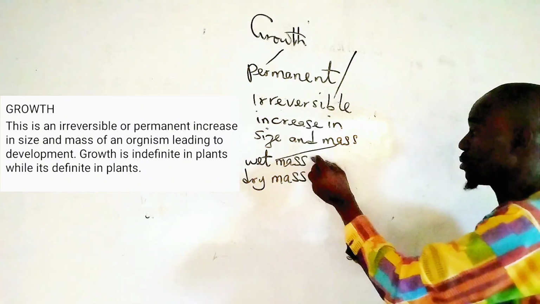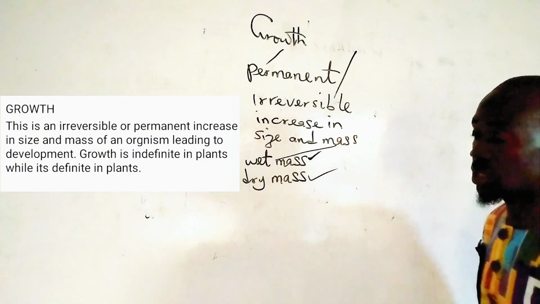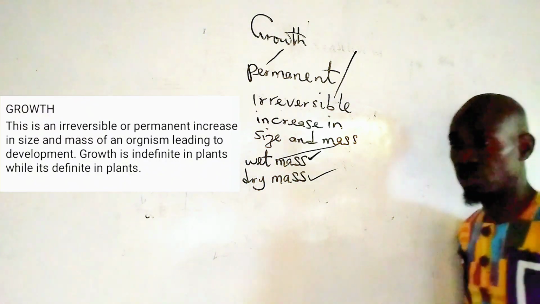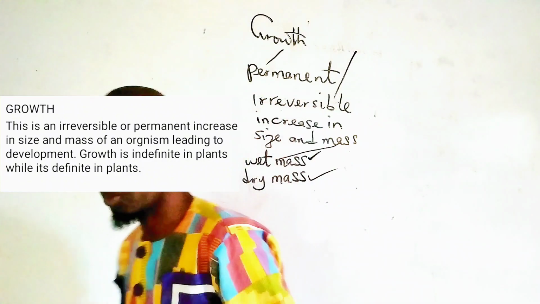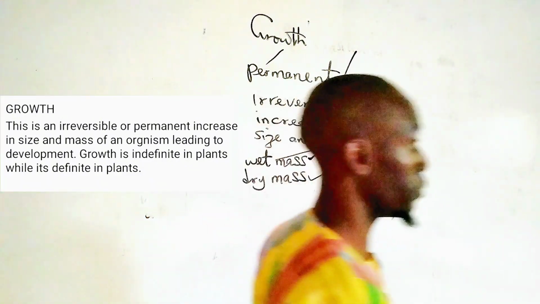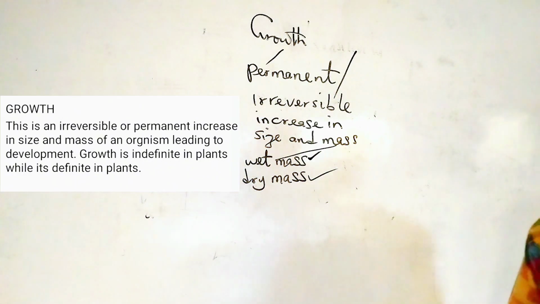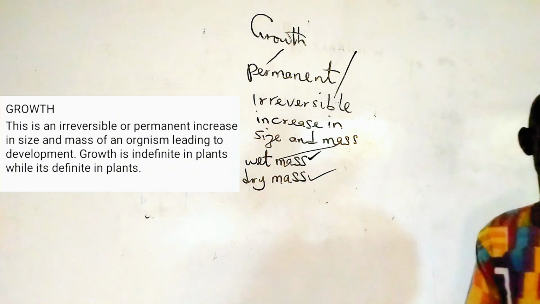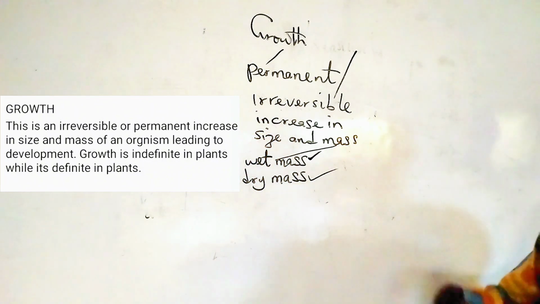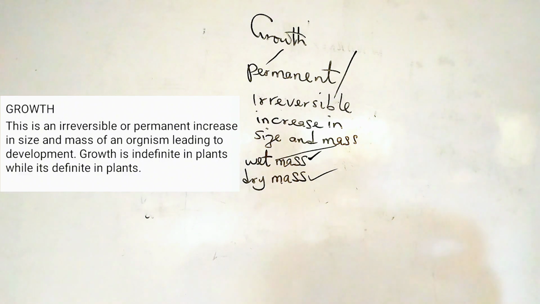Wet mass is inaccurate because the protoplasmic material of the organism can interfere with the measurement of growth. But dry mass has the protoplasmic material of the organism removed. So when we use dry mass to measure growth, we get more accurate results than when we use wet mass.